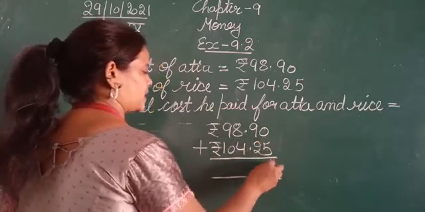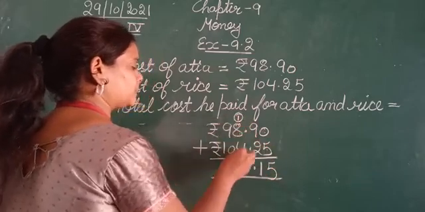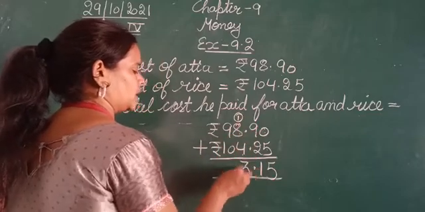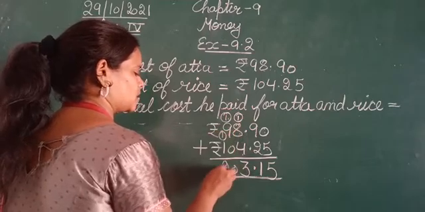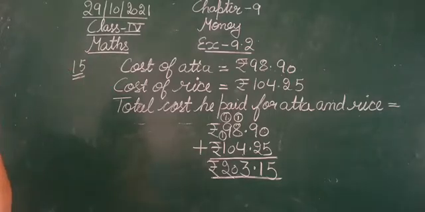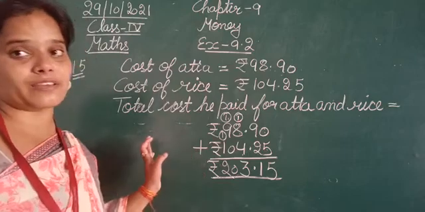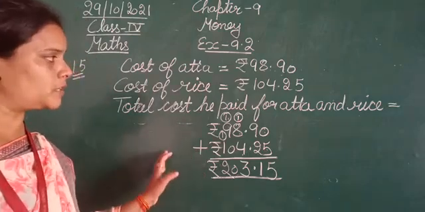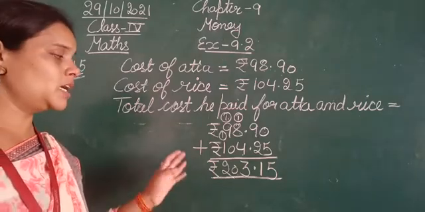So 0 plus 5, 5, 9 plus 2, 11, 8 plus 4, 12 plus 1, 13, 9 plus 1, 10, 0, 1, 1 plus 1 is 2. So the total money that he paid for purchasing atta and rice is 203 rupees and 15 पैसा. तो देखिए उसको वो तीन आइटम्स को बेच के कितना पैसा, 307 rupees and 85 पैसा. Now he has purchased atta and rice. For that he needs to pay 203 rupees and 15 पैसा.